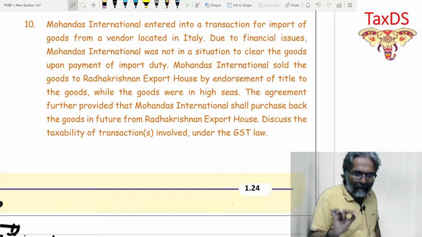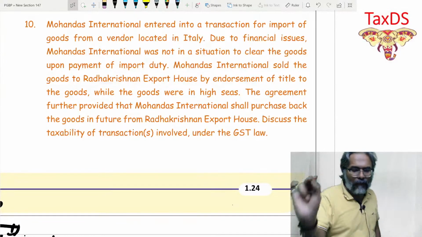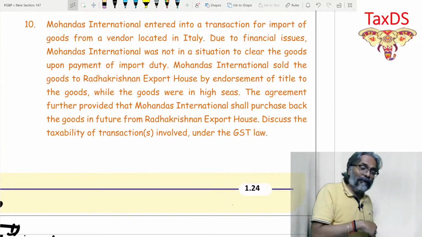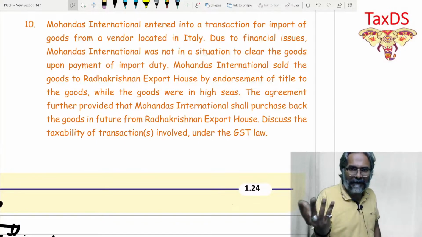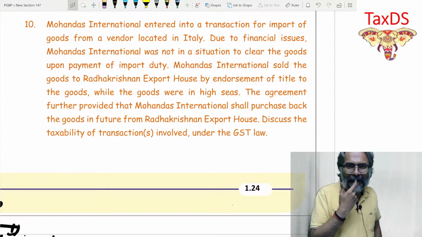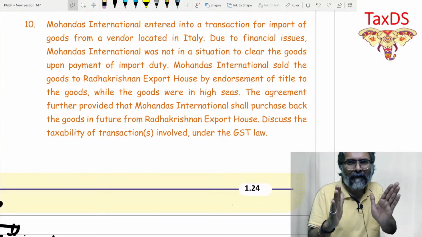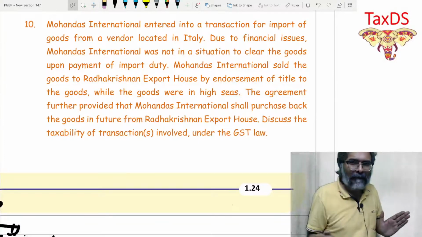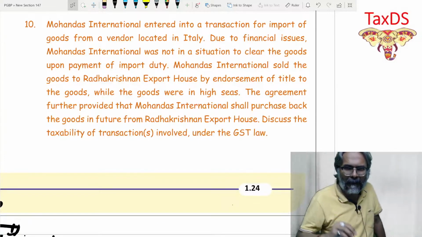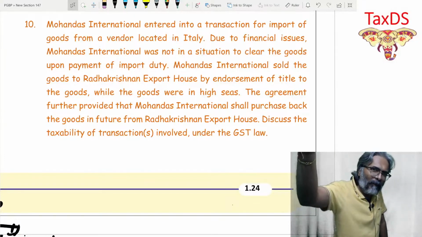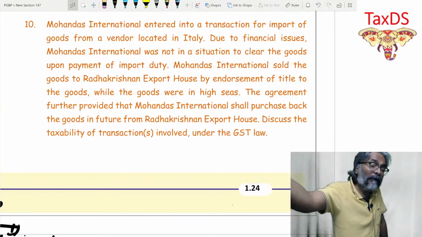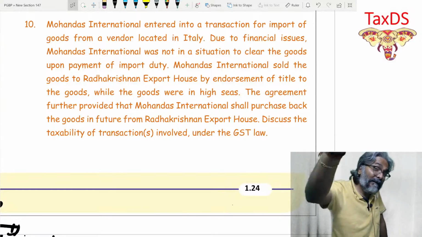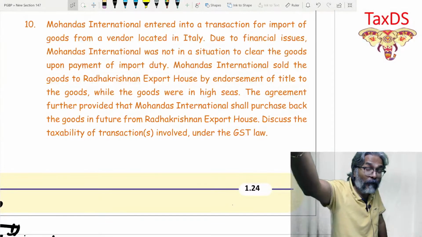The agreement further provided that Mohandas International shall purchase back the goods in future from Radhakrishnan Export, because I had the problem of funding. I cannot clear the consignment because I don't have the money with me. So I am transferring the title without clearing the consignment, telling them that in future I will purchase back the goods from you. It means that the other person will clear the goods for home consumption.